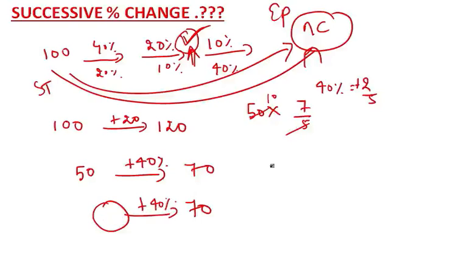You will say, sir, x into 7 by 5, since a 40% increase means 7 by 5, equals 70. So x is 50. X is 50, right?